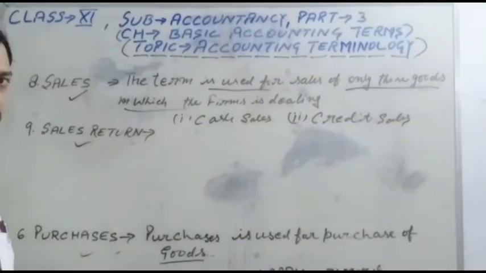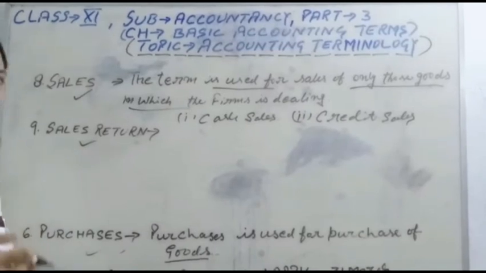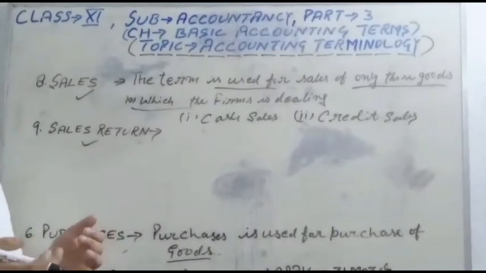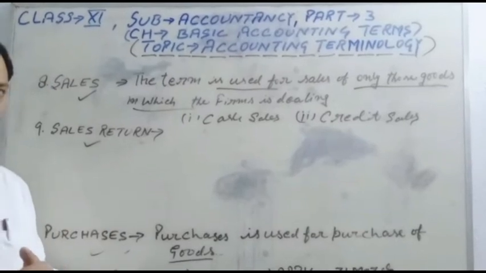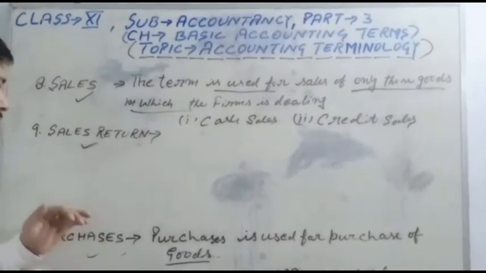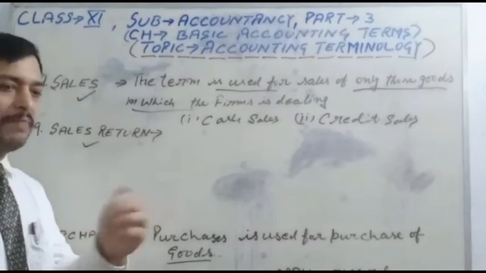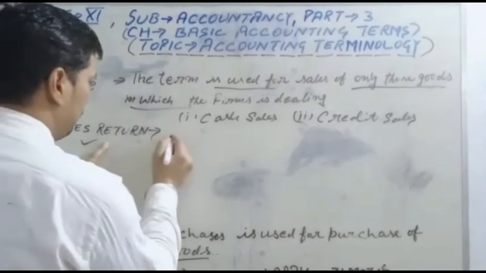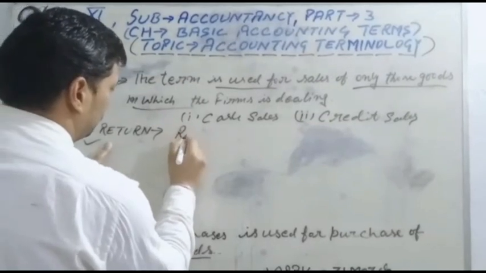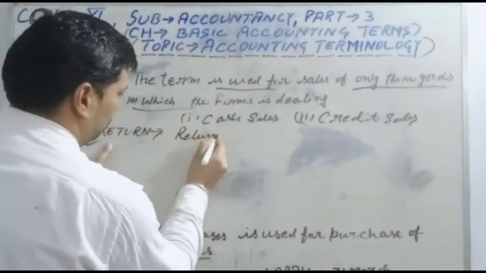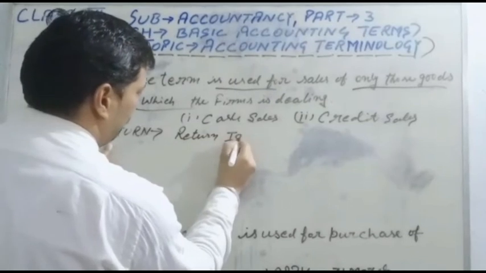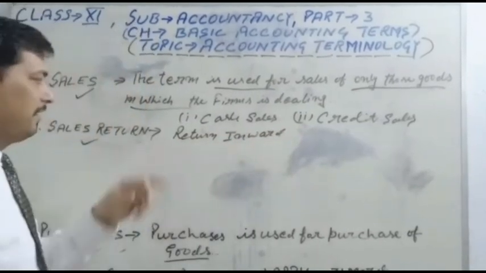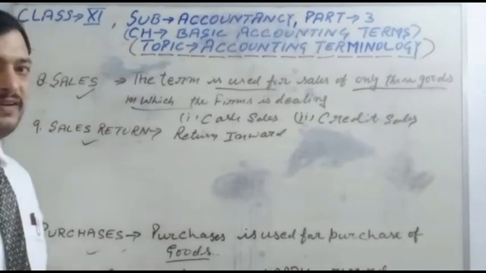Sales return: goods sold to the customer and returned by the buyer is called a sale return. The other name is return inward.